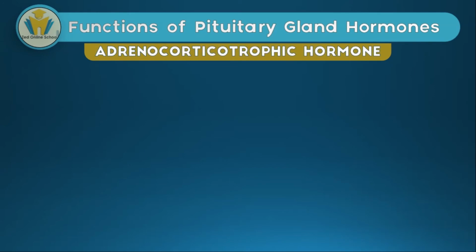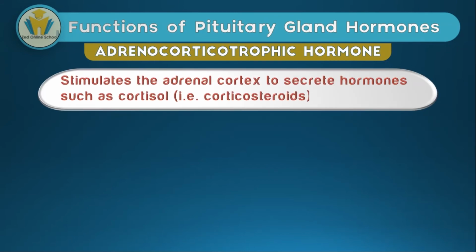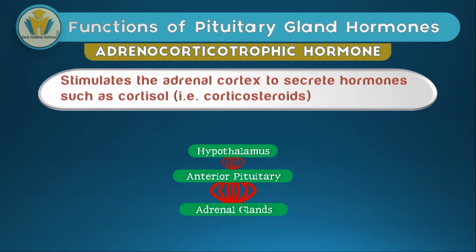This hormone stimulates the adrenal gland to perform its function. Specifically, it stimulates the adrenal cortex to secrete hormones, for example, cortisol, which is part of the corticosteroids. The hypothalamus again will cause a special kind of hormone to travel down through a special kind of blood system into the anterior pituitary. Then the anterior pituitary is going to secrete this hormone known as adrenocorticotrophic hormone. Obviously the name is long, but you just need to bear with biology. You need to know this full name. This hormone then will be destined for the adrenal glands, where it's going to cause the adrenal glands, specifically the adrenal cortex, to secrete hormones.